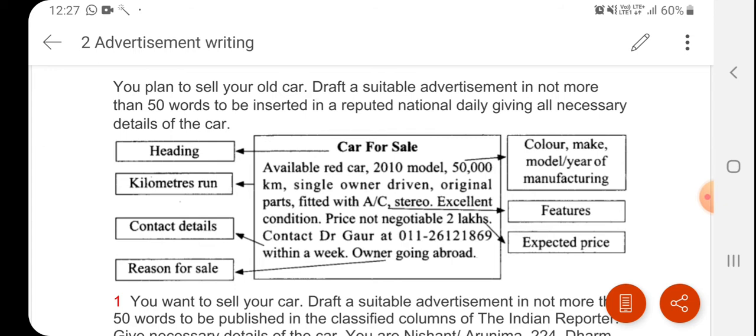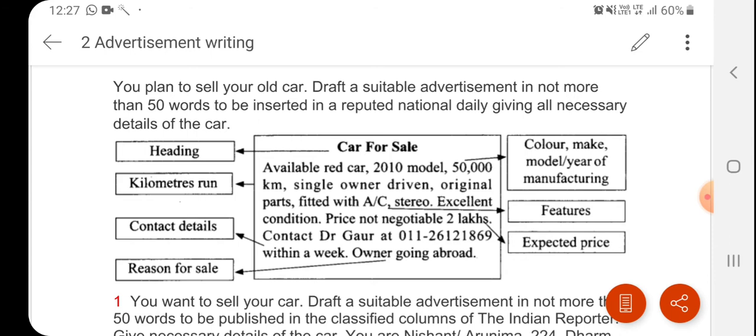On the top you will write the heading, that is car for sale. Then you will be writing its description, that it is a red color car, the model, and if you want to give something else you can also write whether it is i10 or i20 or something like that.